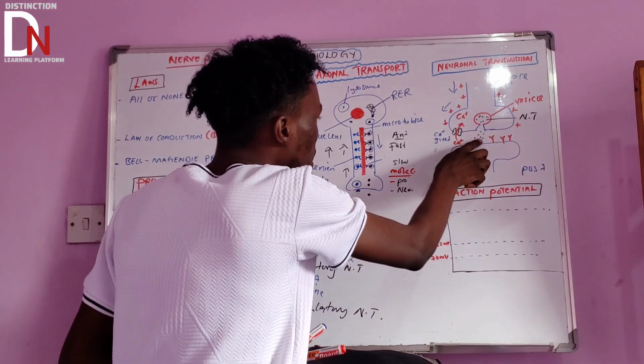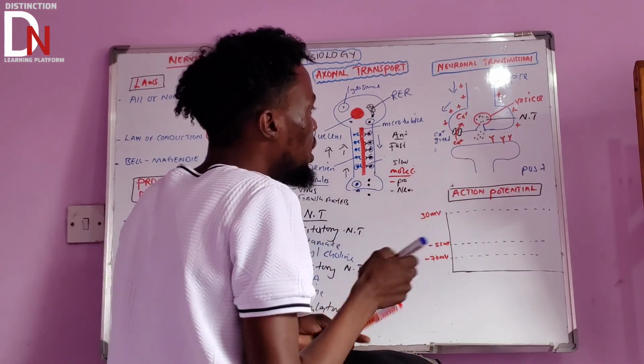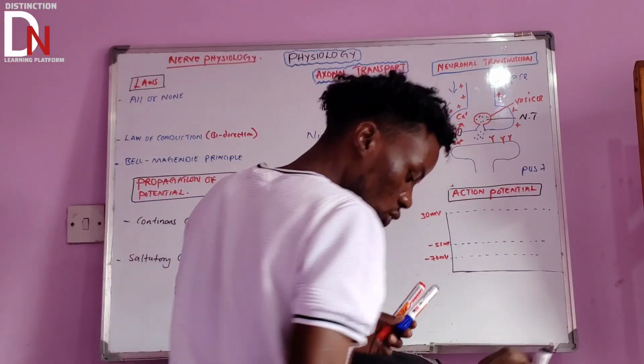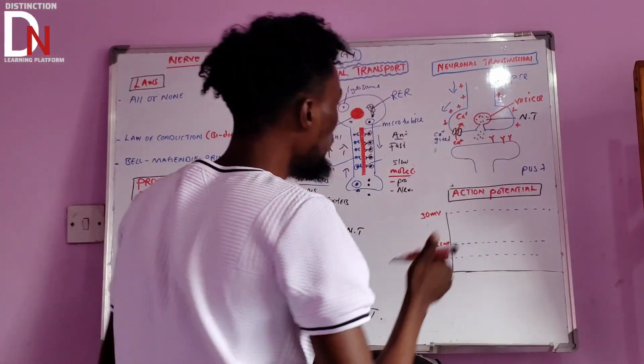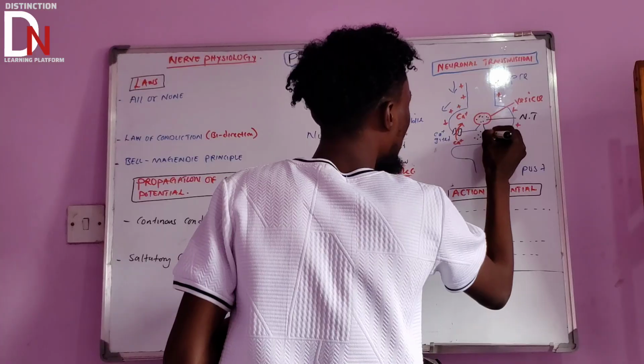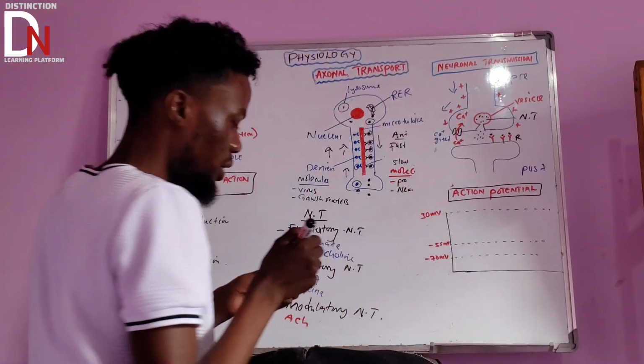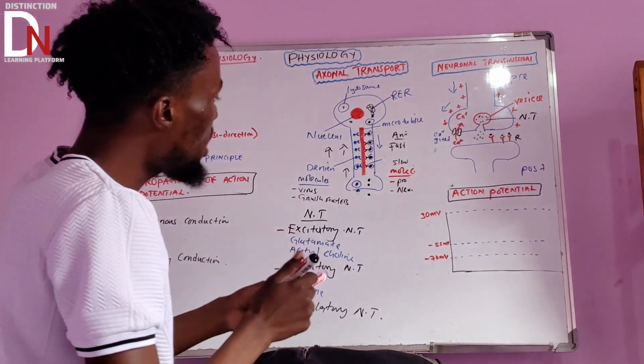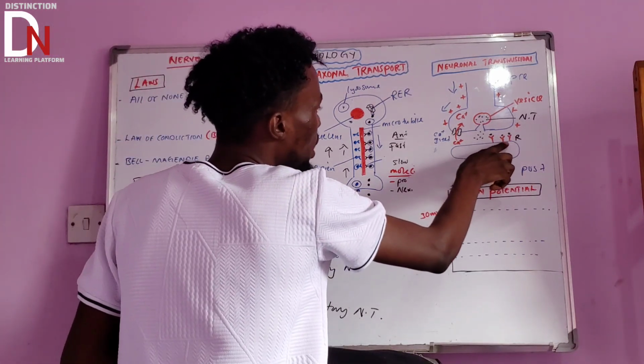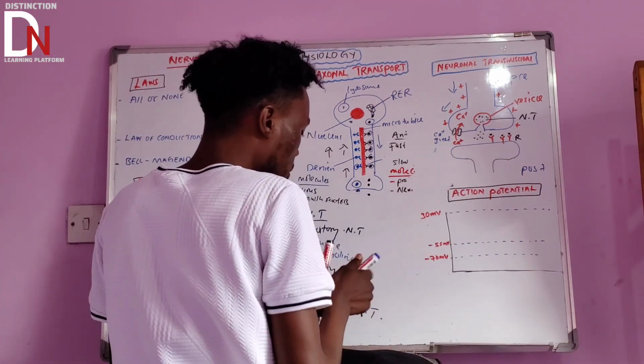So the neurotransmitter released on the synaptic cleft is going to bind on these receptors.